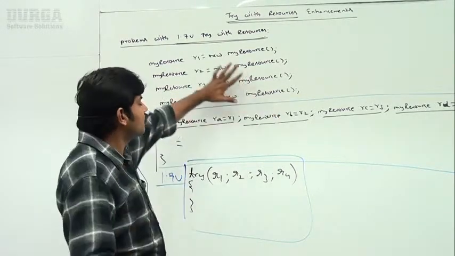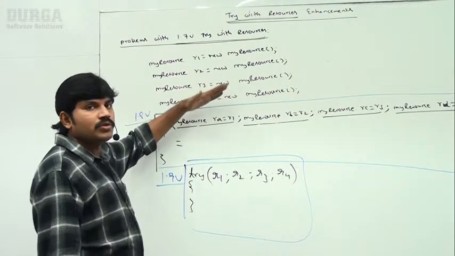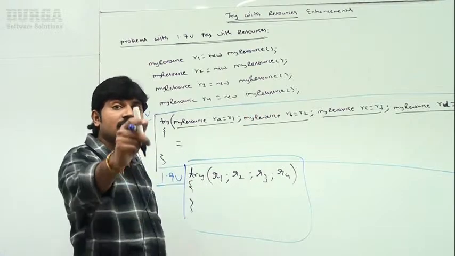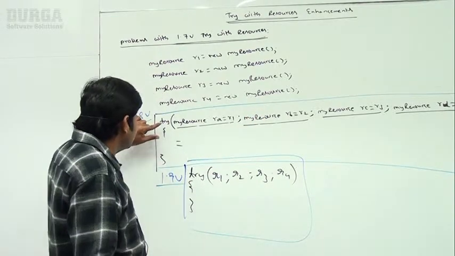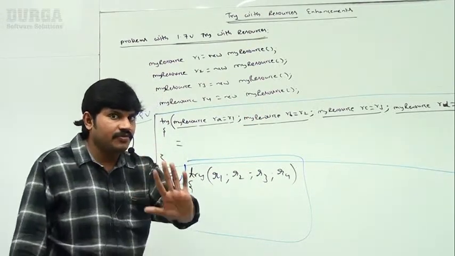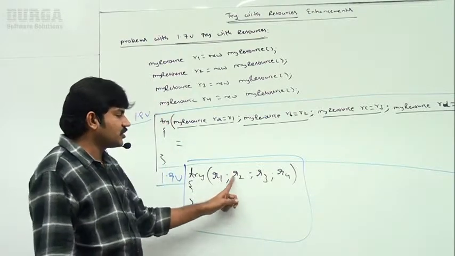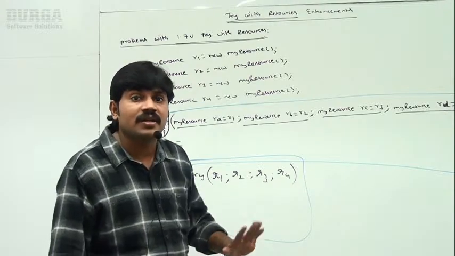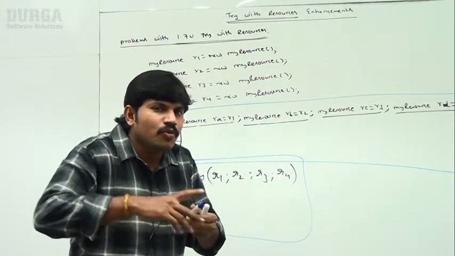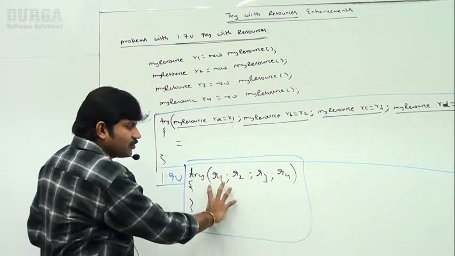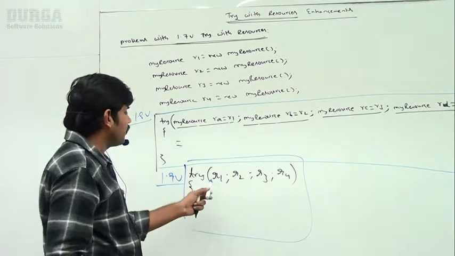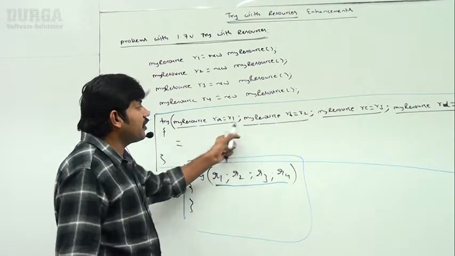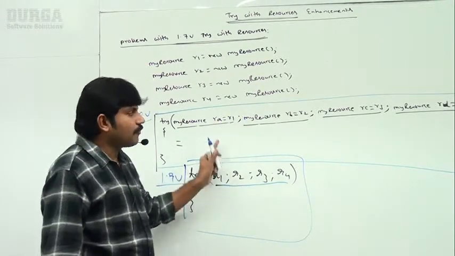The resources which are created outside of the try block, these resource reference variables we can't use directly inside a try block until version 1.8, but we can use those resource reference variables directly inside a try block from version 1.9 onward. Sir, which code is more readable? This code is more readable, very easily, because the length is very small, more readability by default you can see. But this one is very verbose, very lengthy code, that is the problem, right?